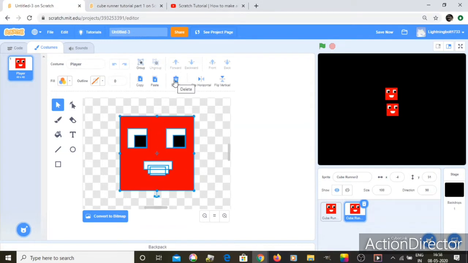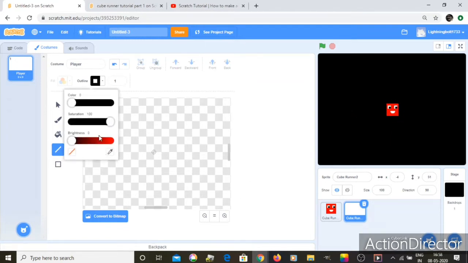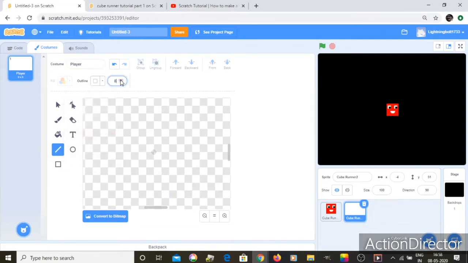Okay, so let's just click delete, and we want it to be white because we want the level to stand out. So let's make it white, and I think 11 might do.